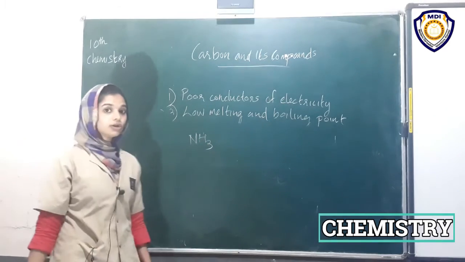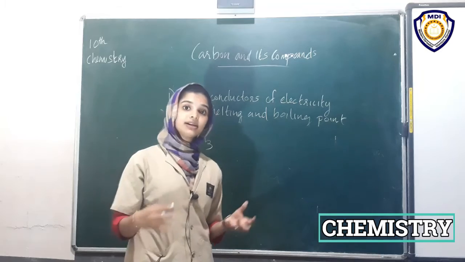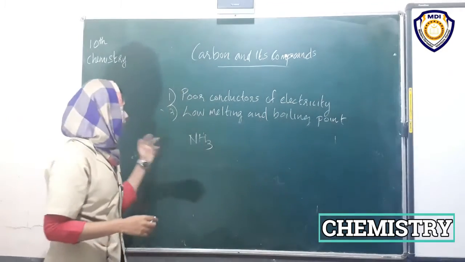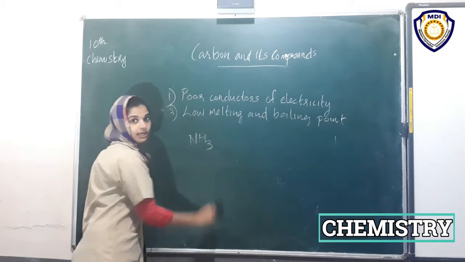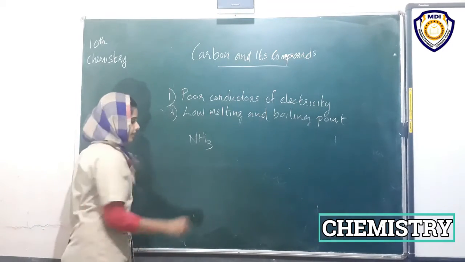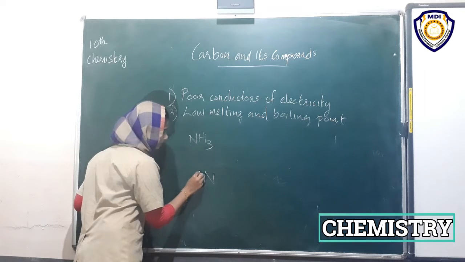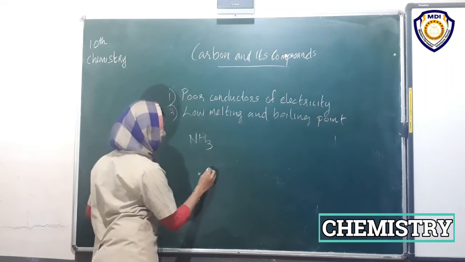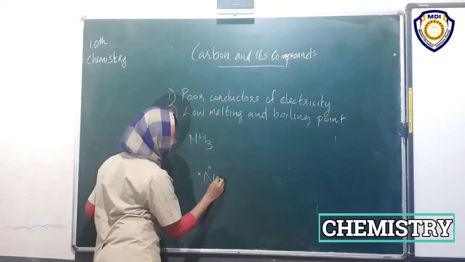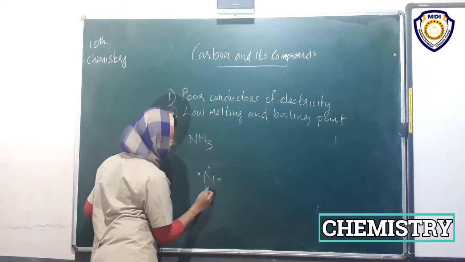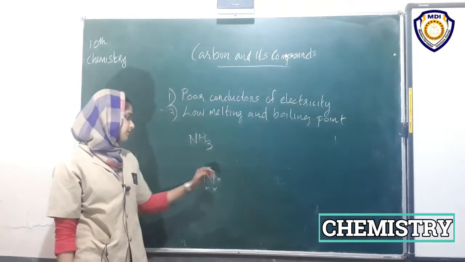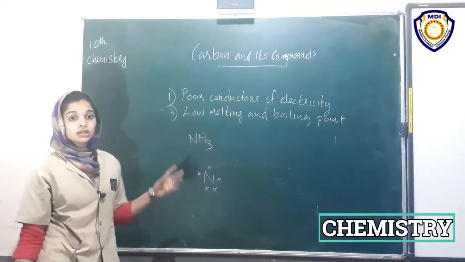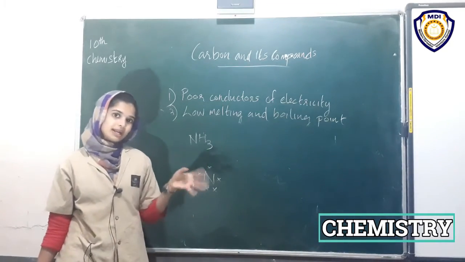In this compound, nitrogen and hydrogen share electron pairs. How did this happen? Nitrogen needs 3 electrons. There are 5 electrons around nitrogen, isn't it? So it needs 3 more electrons to attain octet.